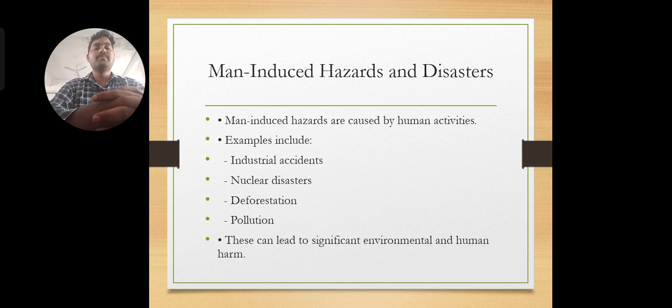So pollution means pollutants are mixed with air, water and land. We can call it a man-made activity, because of man-made activities you get this kind of pollution. And we'll give one more example of pollution, that is the waste we generate. When waste is merged with land or water or whatever it may be, we can call it pollution. And these are all called man-induced hazards and disasters.